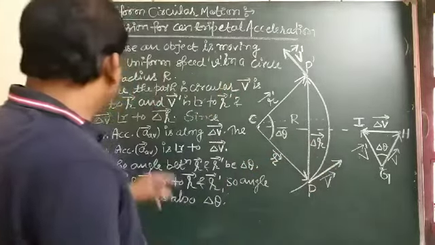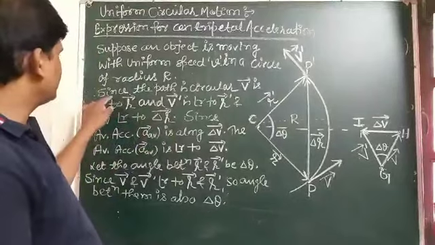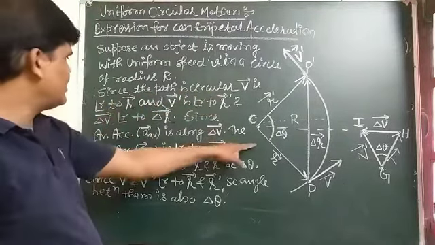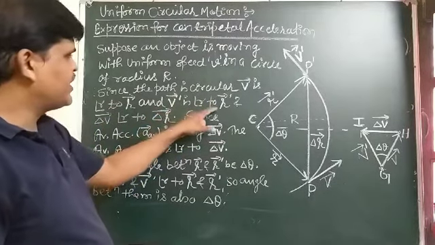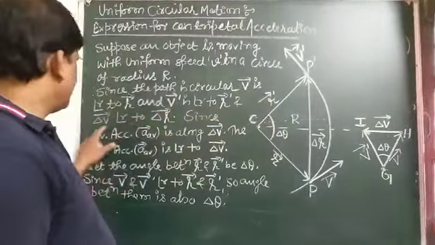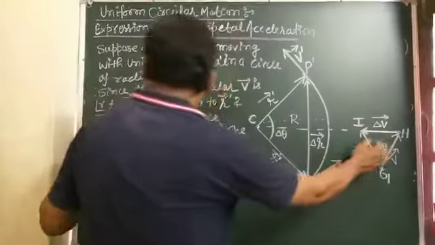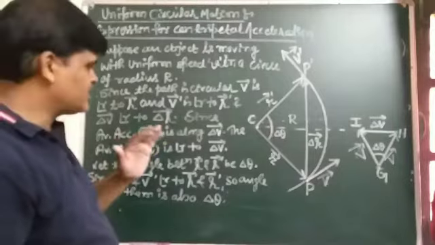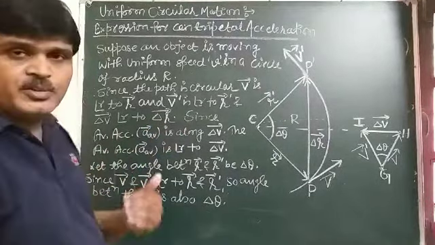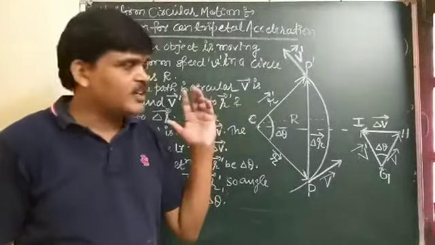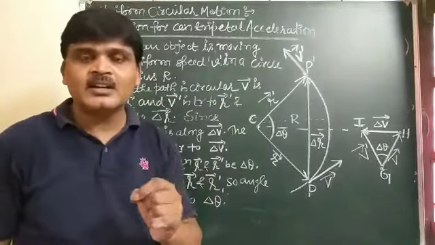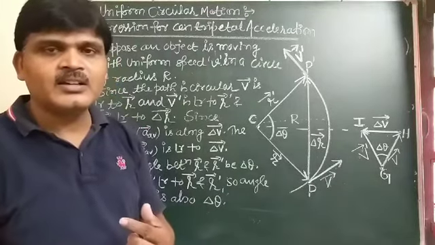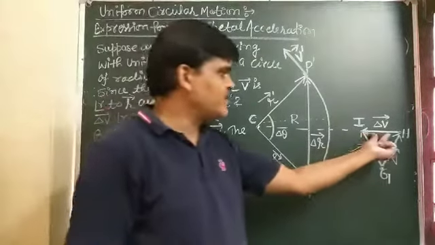Since the path is circular, vector v is perpendicular to vector r, vector v' is perpendicular to r', and vector delta v is perpendicular to delta r. Listen carefully. As I explained in an earlier class, the direction of average acceleration is the direction of the change in velocity.